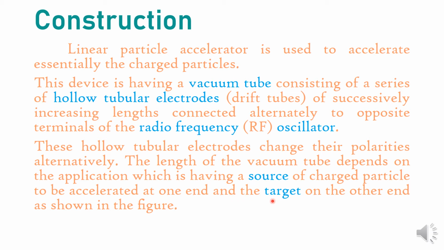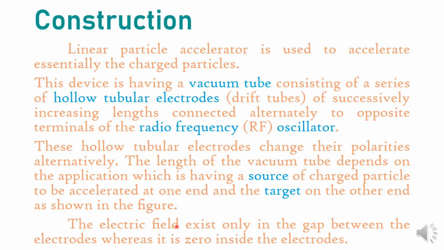You will understand the construction better when you look at the figure. The electric field exists only in the gap between the electrodes, whereas it is zero inside the electrodes. Now look at the diagram which explains the construction of the linear particle accelerator.